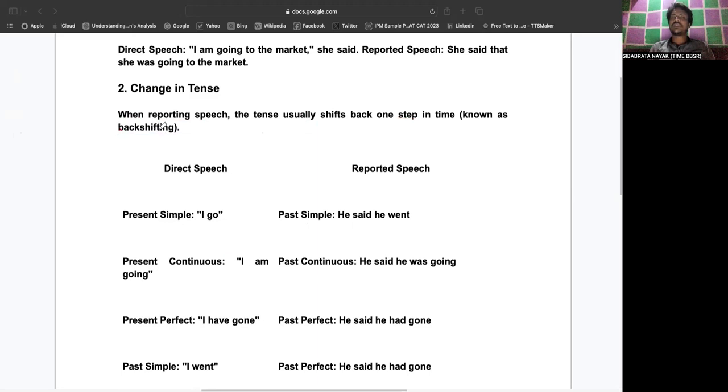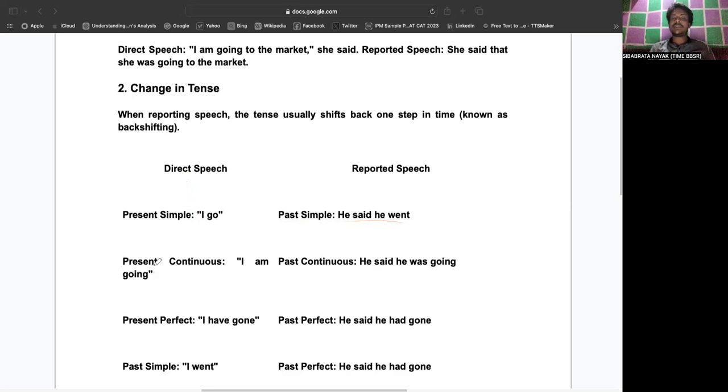The tense of the sentence will move one step back. Let's say in present simple, in direct speech, "I go." In past simple, he said he went. If he said "I go", it becomes he said he went.